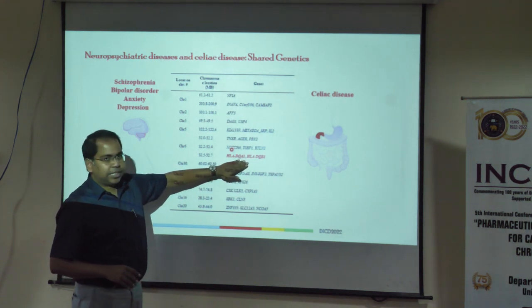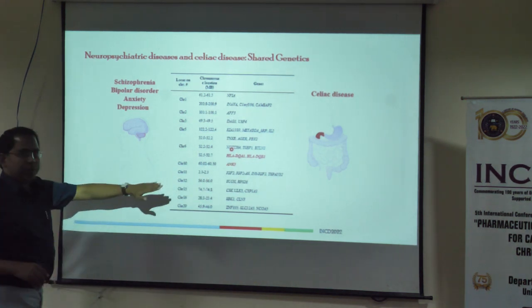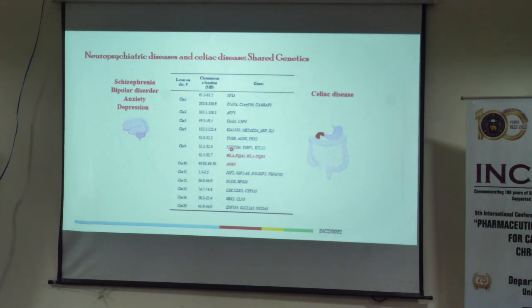Mind you, HLA-DQA1 and DQB1 are principal diagnostic markers for celiac disease as well. So when we diagnose celiac disease, the doctor asks for HLA-DQ typing. HLA-DQ2, HLA-DQ2.5, and HLA-DQ8 comprise almost 95% of celiac disease patients. So if there are 100 patients, 95% are positive for HLA-DQA1 and DQB1. And surprisingly, these two genes are also common in these four conditions.